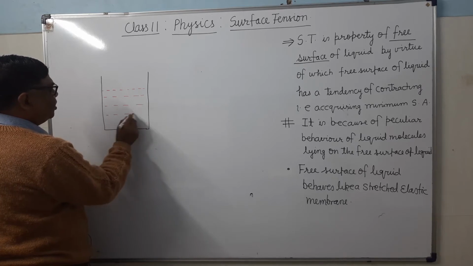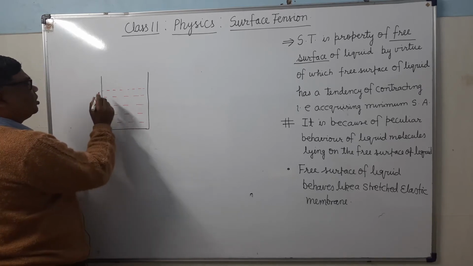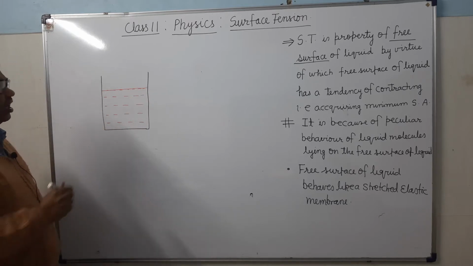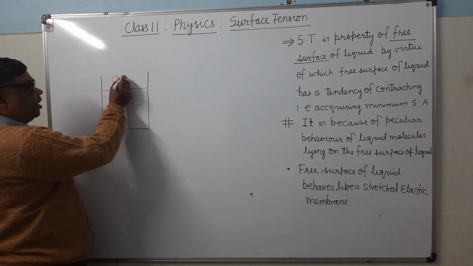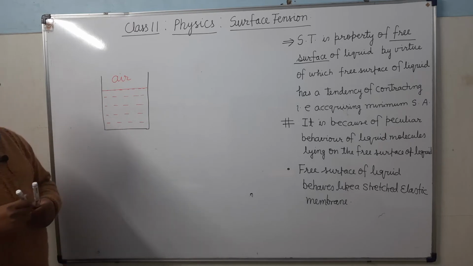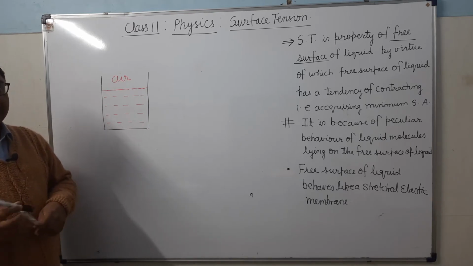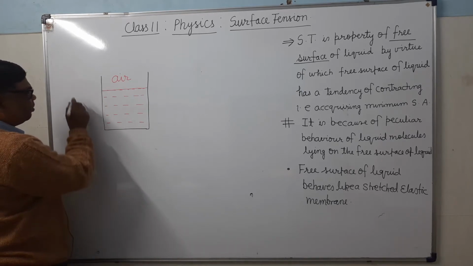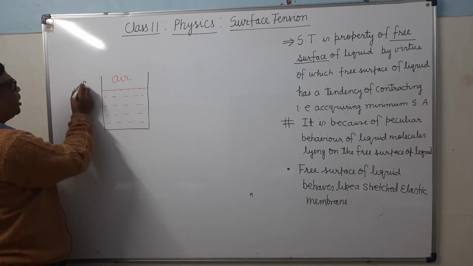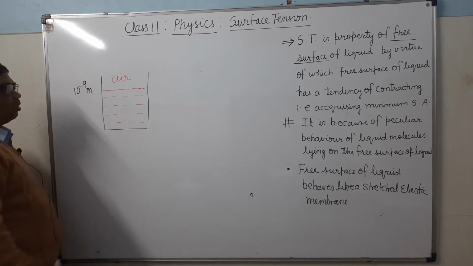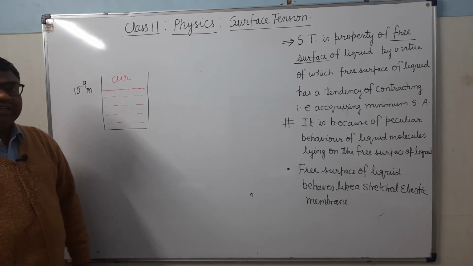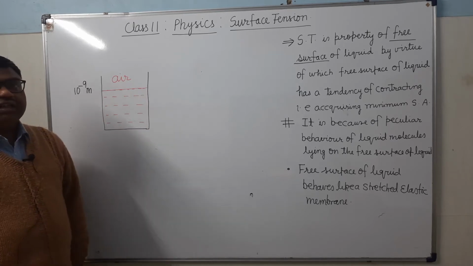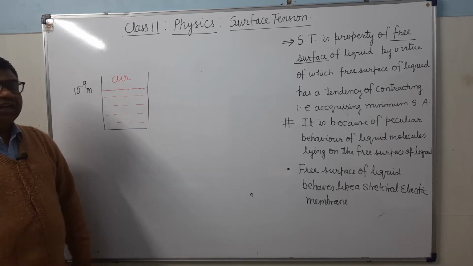So this is the free surface, the topmost layer which is in contact with the air. That is called the free surface of the liquid. It is called the surface film. What is the width of the surface film? It is 10 to the power minus 9 meter, equal to the molecular range. It's clear? So it is the property of the molecules which are lying on the free surface, not which are